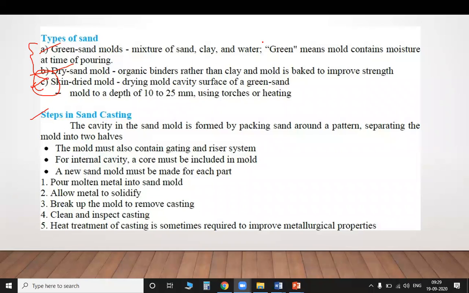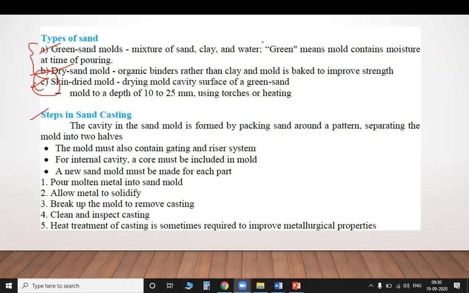After you pour the molten metal, it has to solidify. One thing we have to do is ram the green sand in such a way that there is no loose content between the small grains. It must be bound very strongly, so that the molten metal cannot get out of the shape. It will stay in the correct shape.